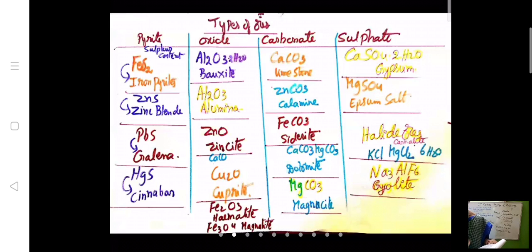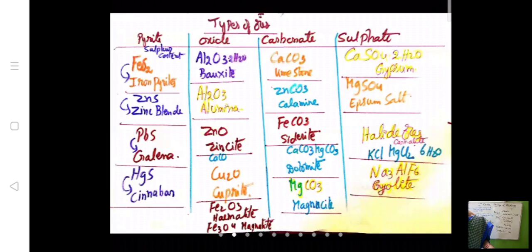Fe2O3 is hematite ore. In the blast furnace in Ukkunagaram, they are mostly making iron from hematite ore. Compared with iron pyrites in the first row, this is more familiar. Very conveniently and economically we can get more benefits by using hematite ore to extract iron. Its formula is Fe2O3. Magnetite is also an iron ore, Fe3O4.